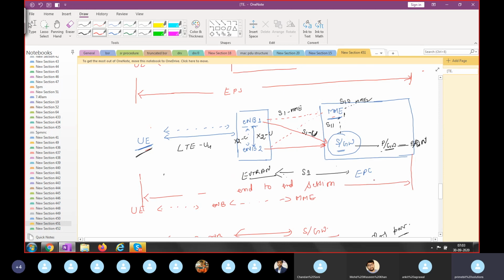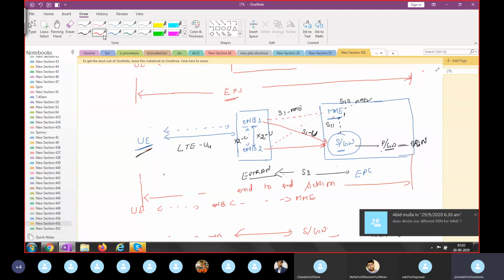Once the end-to-end session is established, then obviously your data is going from the UE, eNode B, serving gateway, PDN gateway. Then how is this end-to-end information transmitted? For that we'll see the different types of EPS bearer. But before bearer, first let's understand your protocol stack architecture.